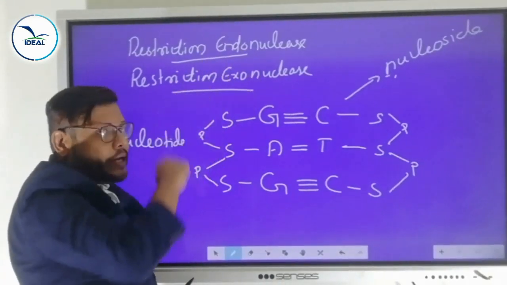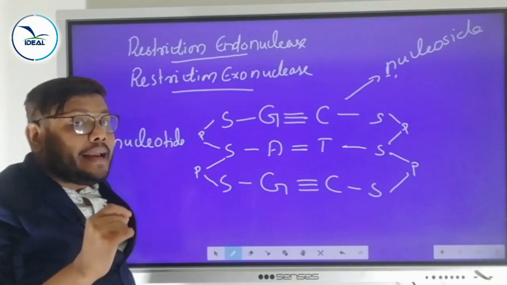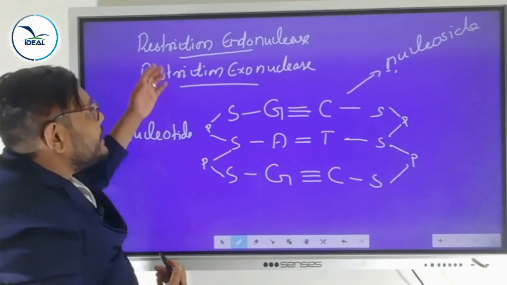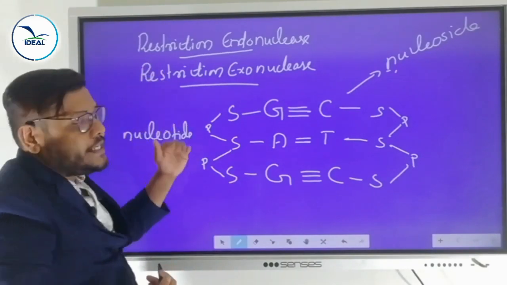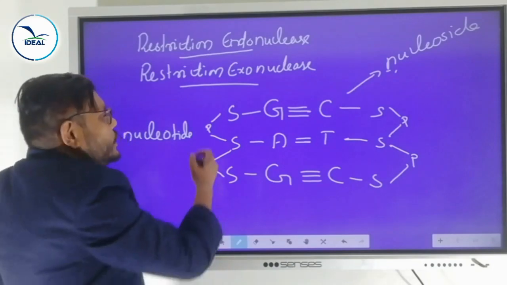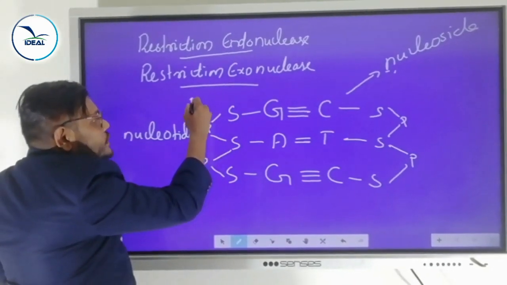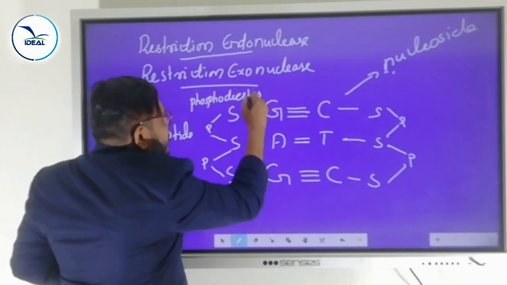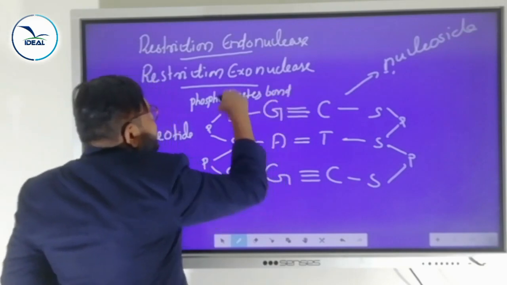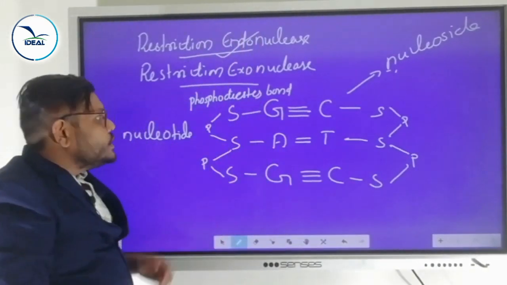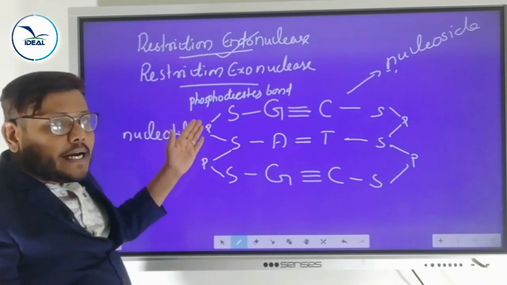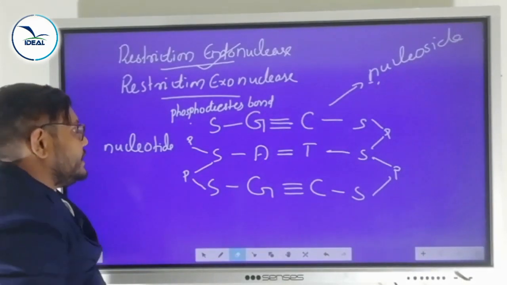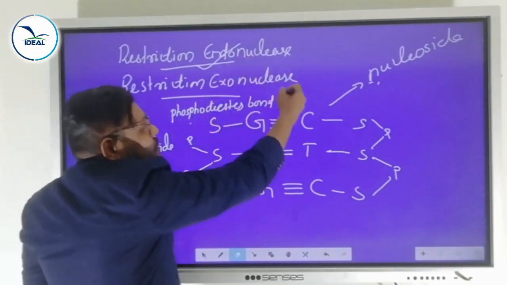This restriction endonuclease enzyme makes a cut at a specific point within the DNA. Actually, the endonuclease enzyme cuts the phosphodiester bond. What is a phosphodiester bond? The sugar-phosphate bond is called a phosphodiester bond. Is it clear? So this particular phosphodiester bond is cut with the help of which enzyme? Endonuclease enzyme. So we can say that endonuclease enzyme cuts within the DNA. Now these two molecules are separated. Is it clear?